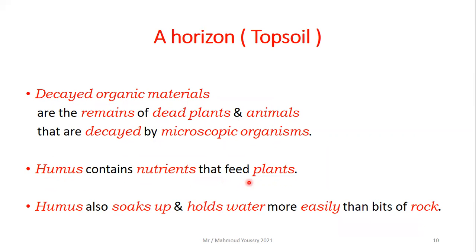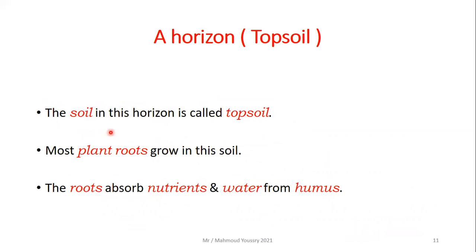Humus contains nutrients that feed plants. Humus also soaks up water. Soak up means it absorbs and holds water more easily than bits of rock. So this is better for the plants. The soil in this horizon is called topsoil because this is the upper layer of soil. Most plant roots grow in this soil. The roots absorb nutrients and water from the humus in the topsoil.